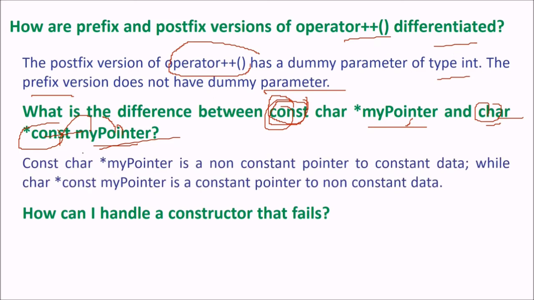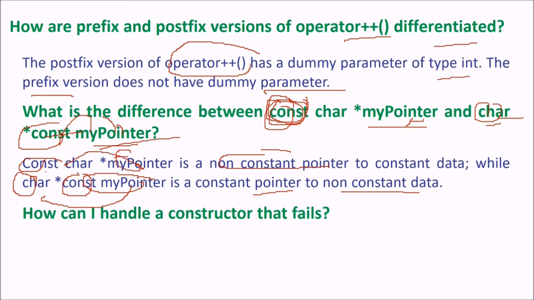Const char star my pointer is a non-constant pointer to constant data. While char star const my pointer is a constant pointer to non-constant data. The data is non-constant, that means you have a constant pointer which is pointing to non-constant data. Whereas in the first case the pointer is non-constant, but it is pointing to a character which is constant. So it is pointing to constant data.